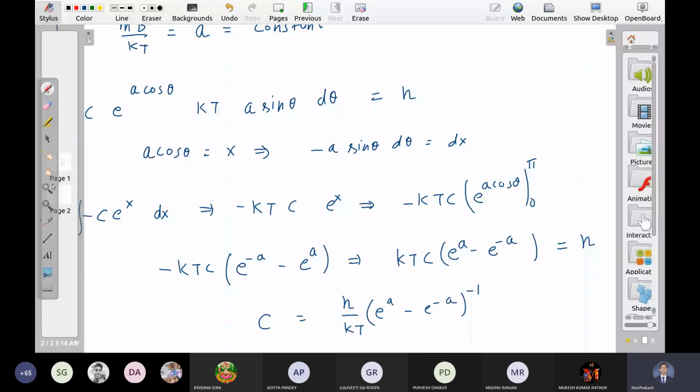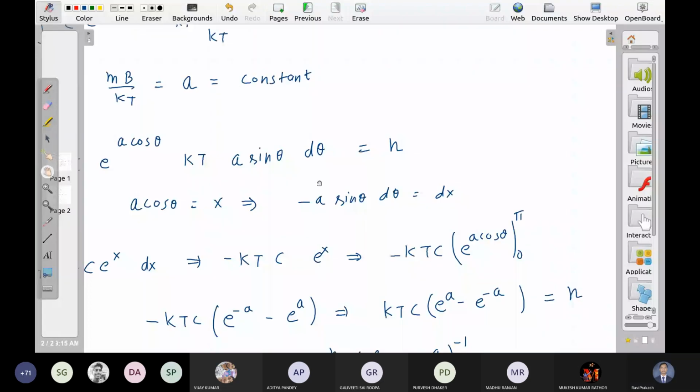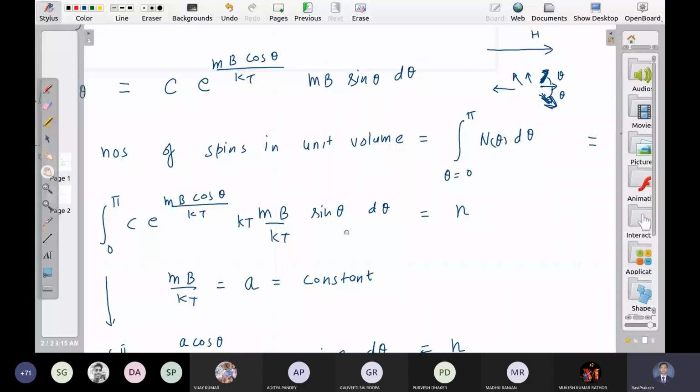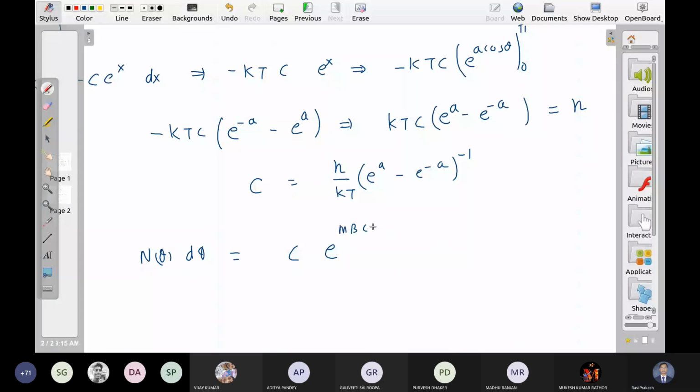The number of spins in the range theta to theta plus d theta is equal to this, c e to the power a cos theta and so on, where c is this.